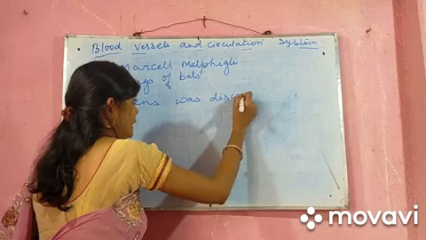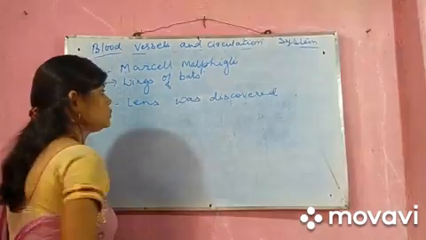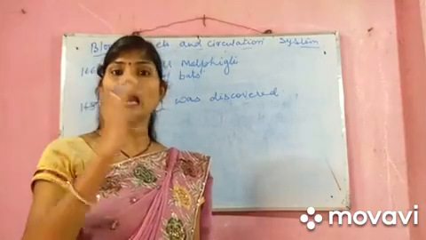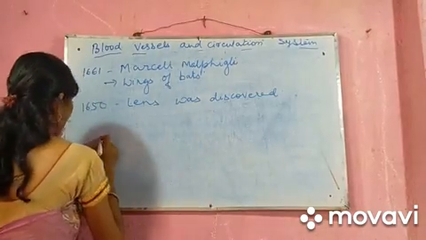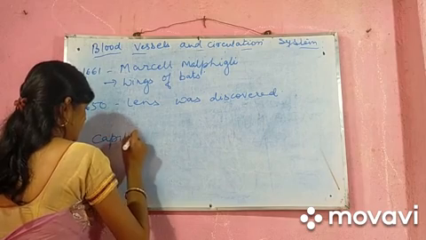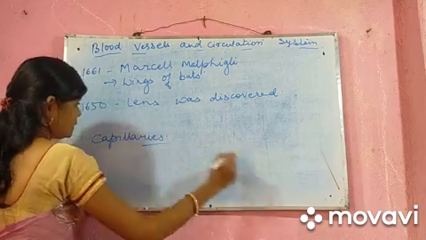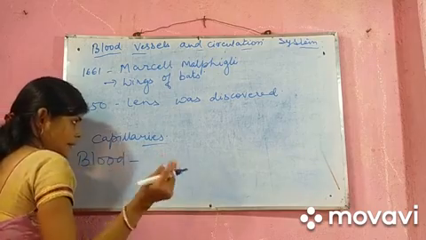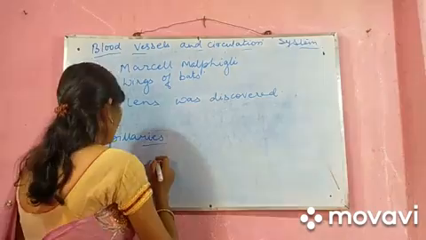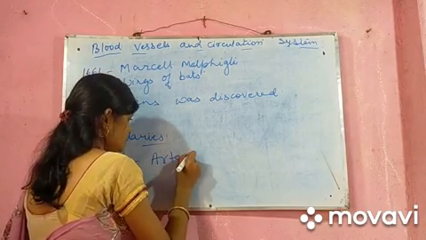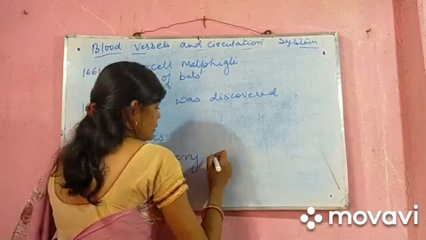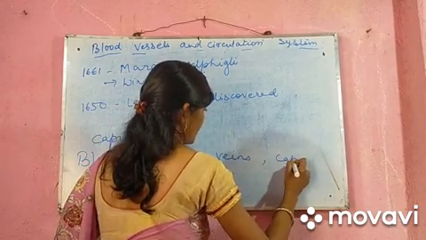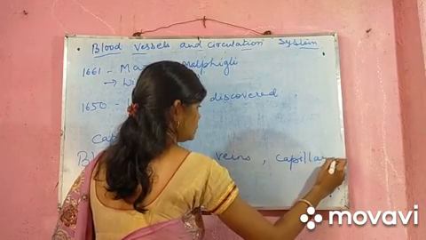And it was known that the fine structure which is present between the arteries and the veins is the capillaries, the blood capillaries. This was another blood vessel discovered. So we got here 3 blood vessels. In the last video I explained about arteries, veins and capillaries. The blood vessels were arteries, veins and capillaries. Already I discussed about this.